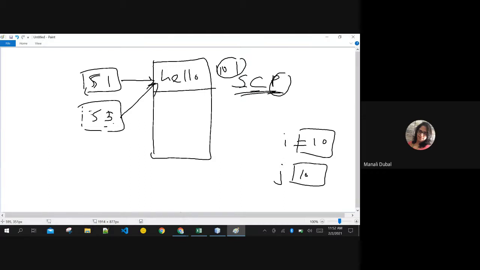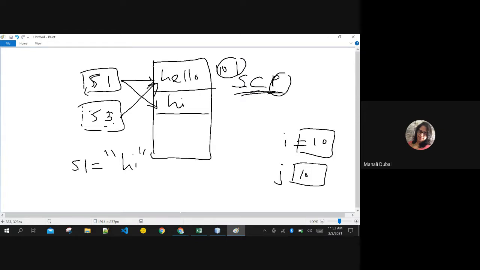Now, after executing these two statements, if you write one more statement reassigning S1 with a different value, hi, then a new entry in the pool will be created and S1 will henceforth point to hi.